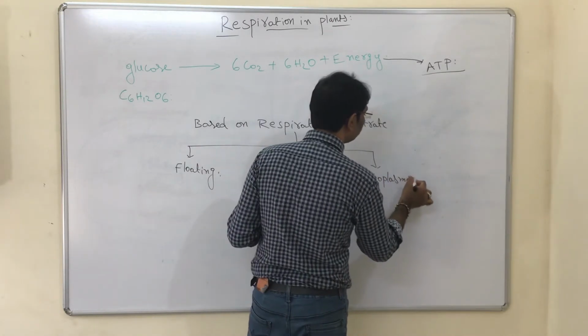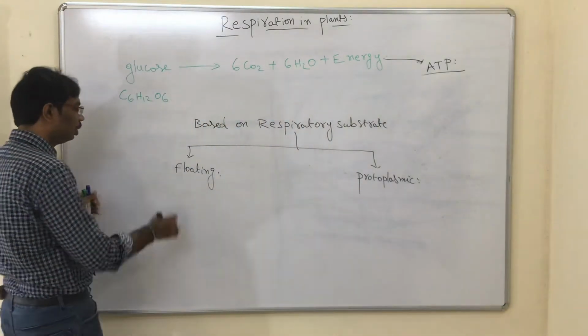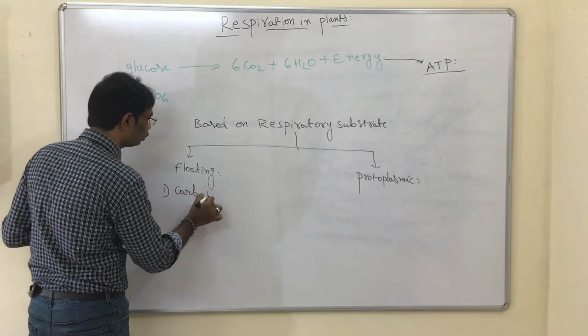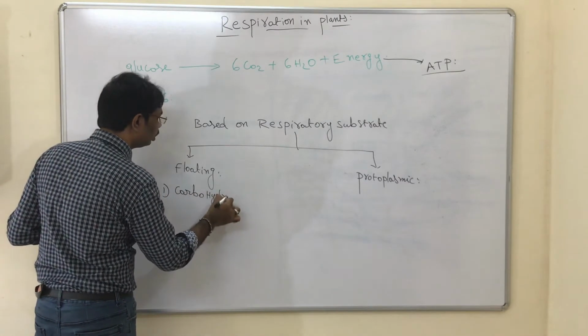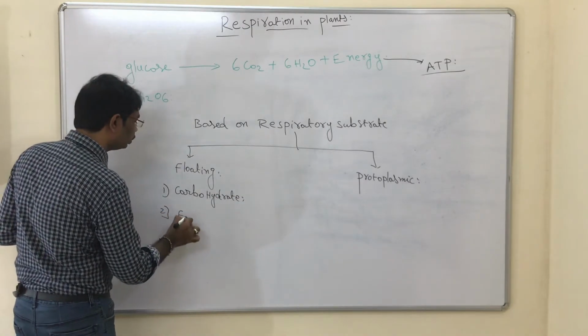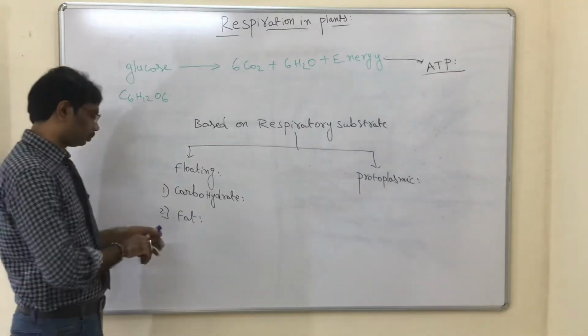Suppose the respiratory substrate is carbohydrate, or the respiratory substrate is fat. This kind of respiration is called floating respiration.